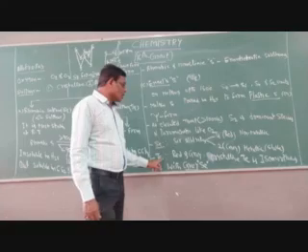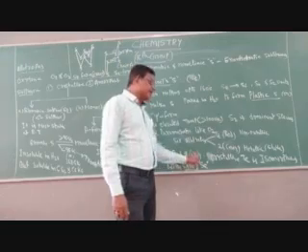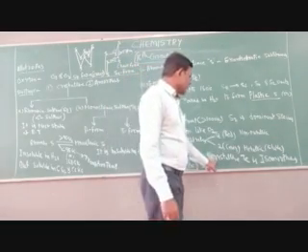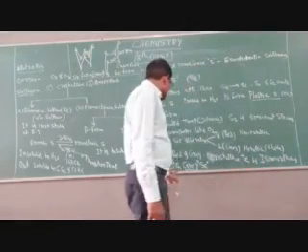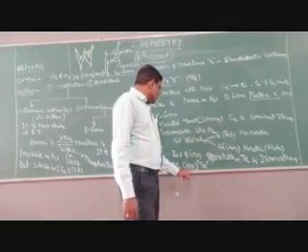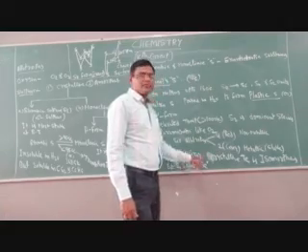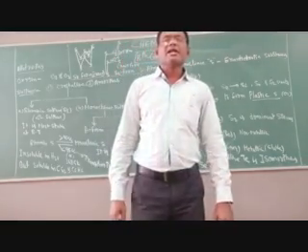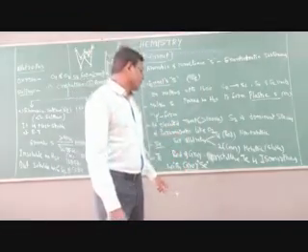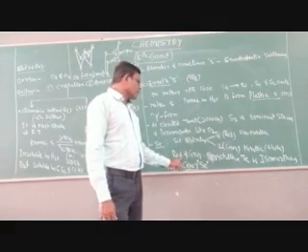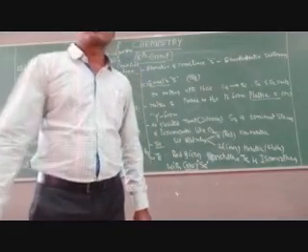Like that, tellurium also exhibits 2 types of allotropes, metallic and non-metallic. Here red and grey colors are exhibited. Crystalline tellurium is isomorphous with the grey selenium. That means the grey color tellurium allotrope is isomorphous with the grey color of selenium. So which are isomorphous here? Crystalline tellurium is isomorphous with the grey form of selenium, children. Very important point.